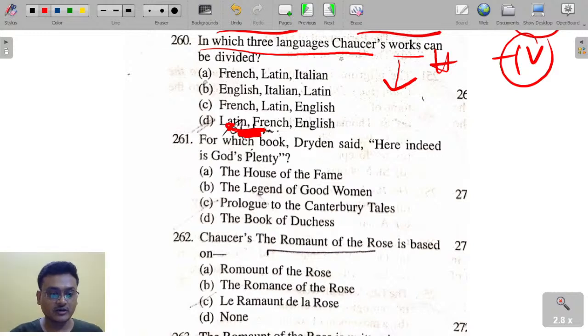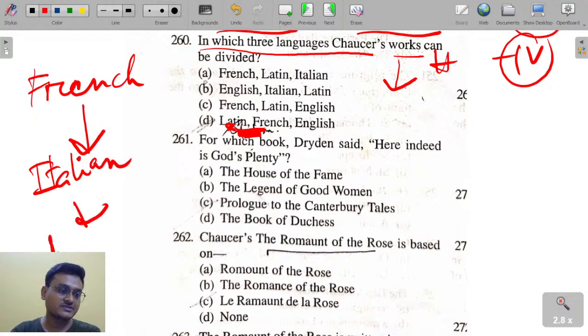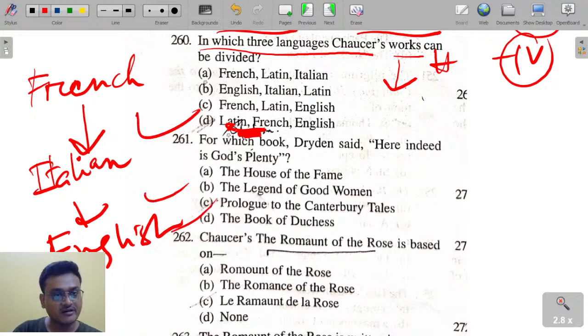So the options here are actually wrong. First is the French phase, then the second is the Italian phase, and the last one is the English phase. So it is French, Italian, and English.